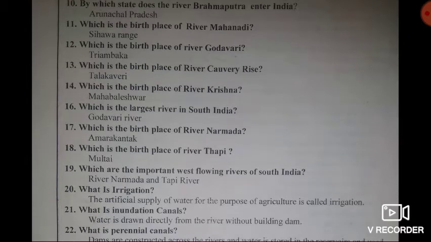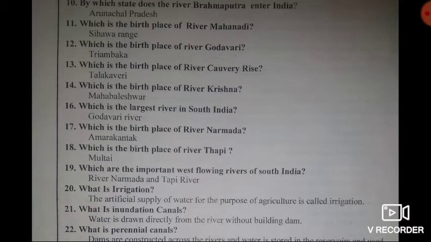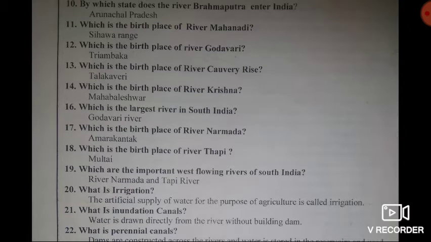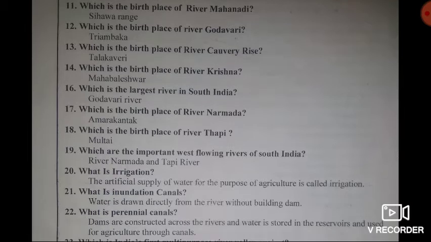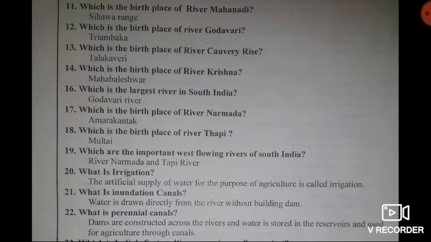Then 12th question, which is the birthplace of river Godavari? Answer, Triambaka is the birthplace of river Godavari. Then 13th question, which is the birthplace of river Kaveri? All of you know the answer, Talakaveri is the birthplace of river Kaveri. Then 14th question, which is the birthplace of river Krishna? Answer, Mahabaleshwar is the birthplace of river Krishna.